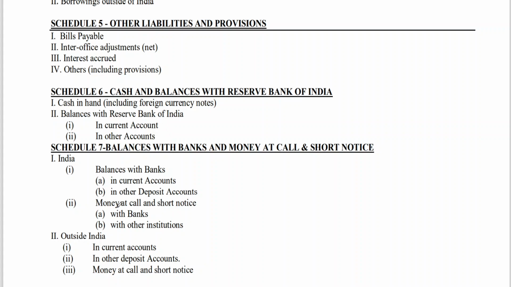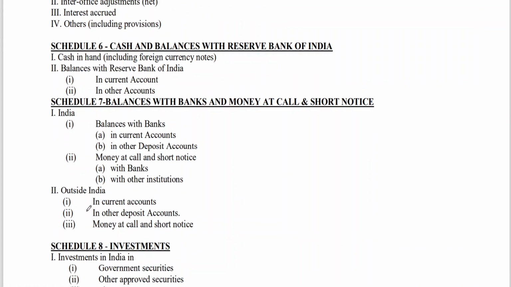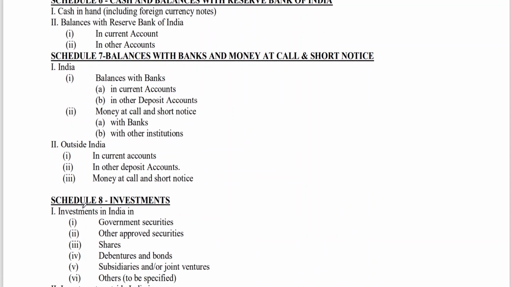Then this schedule 7, in India, outside India, same. In India means our deposits with other banks. In India and outside India, we are in assets, no? Our balances with banks and money at call and short notice. These all are to be received. That is why we are showing them in schedule 7.